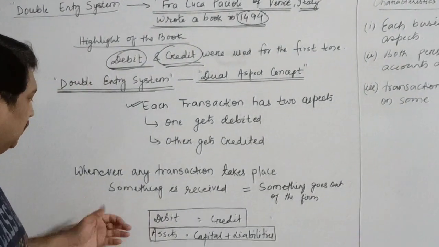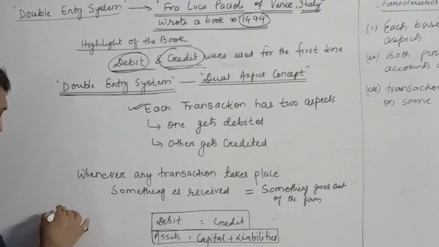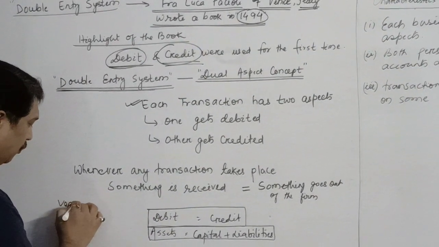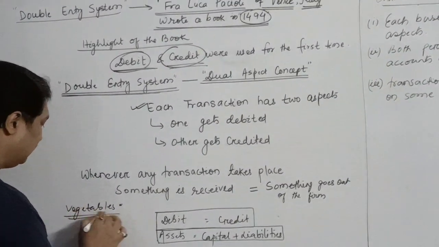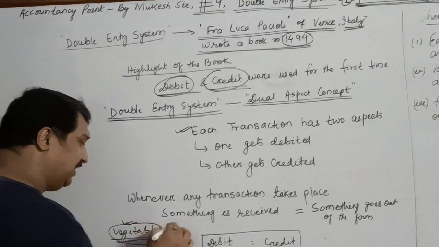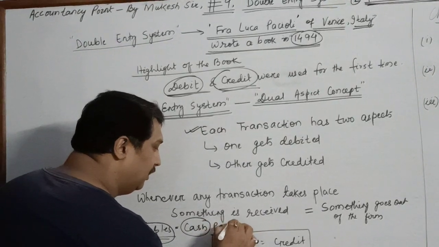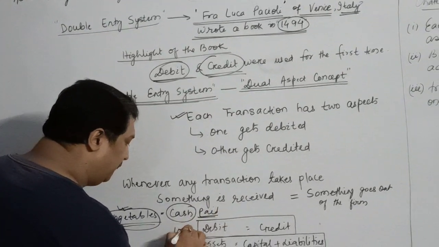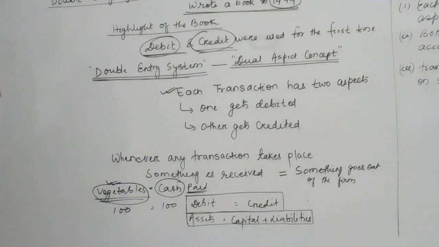Suppose I give you the example of vegetables. You are receiving vegetables, equivalent to the amount which you have paid. If you have paid 100 rupees, you will get vegetables equivalent to rupees 100.